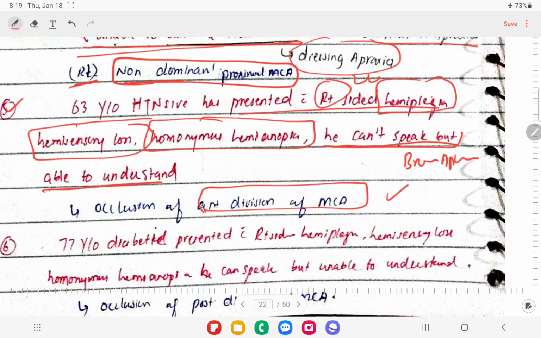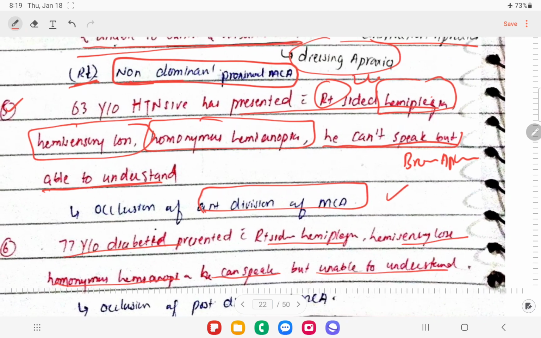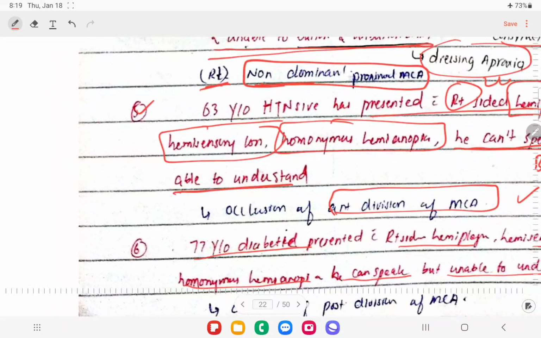And there's another case. A 77-year-old diabetic has presented with right-sided hemiplegia and hemisensory loss. Same features. He can speak, but he's unable to understand. So in these patients, the posterior division of the MCA is involved. We can say these patients have Wernicke's aphasia.